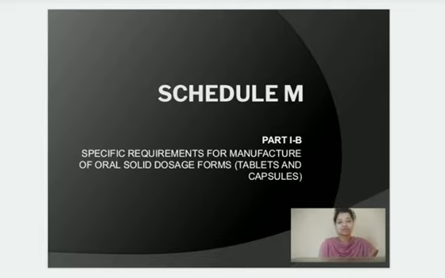In our last lecture we discussed part 1A of GMP, and today we'll be studying part 1B, right? In part 1A we had the special requirements for the manufacturing of sterile products, and in part 1B we have specific requirements for the manufacture of solid oral dosage forms, that is tablets and capsules.